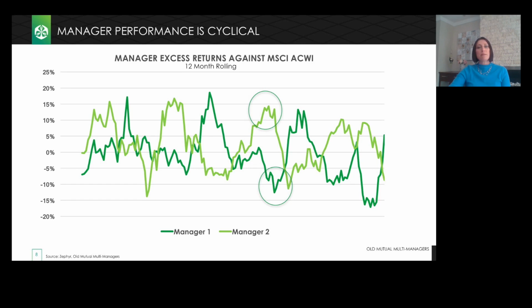So our job as multi-managers is to identify and assess the drivers of manager performance over time and use this knowledge to make more informed choices, even if that means holding on to managers during periods of underperformance, which we certainly have done in the past.